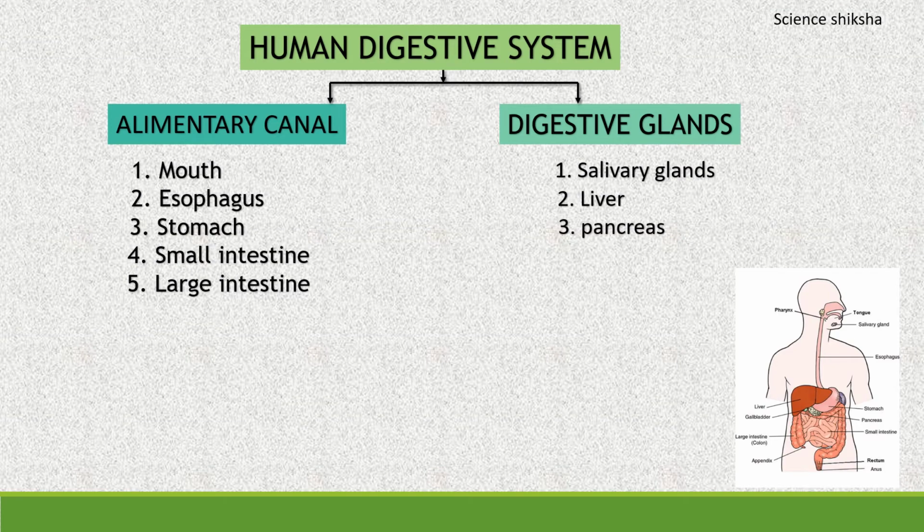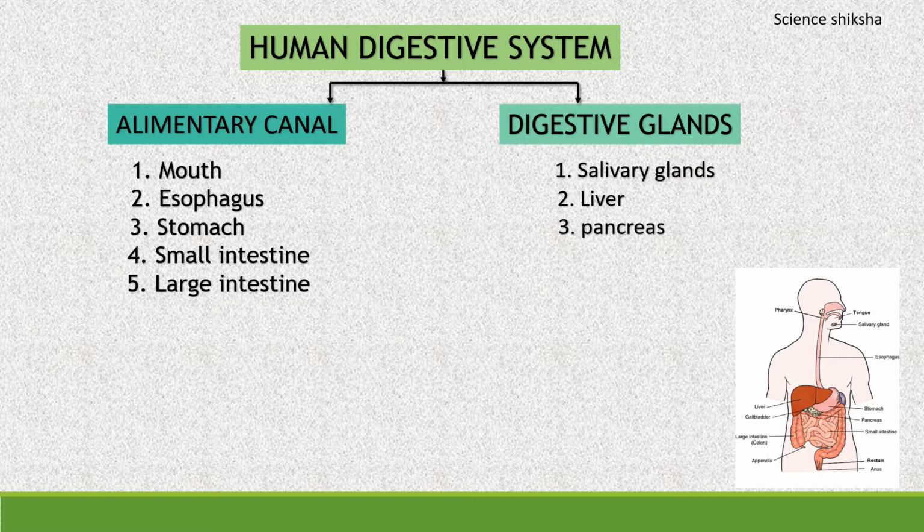So let us start with our new topic, that is human digestive system. The human digestive system consists of the alimentary canal and its associated glands. The human alimentary canal runs from mouth to anus and is about 9-meter long tube.